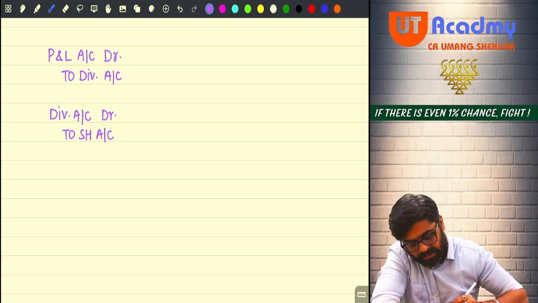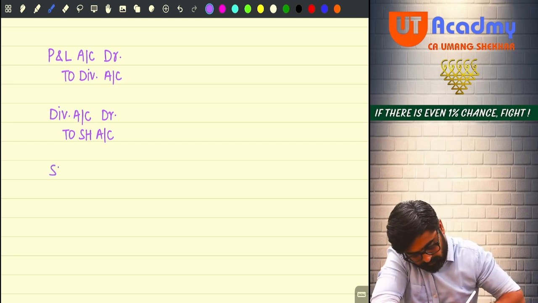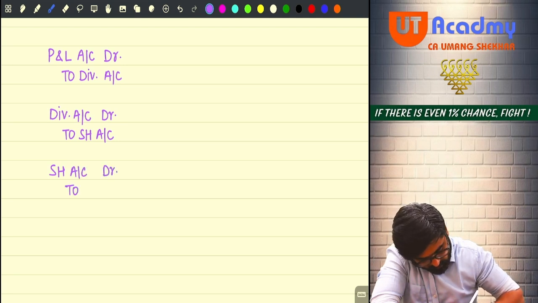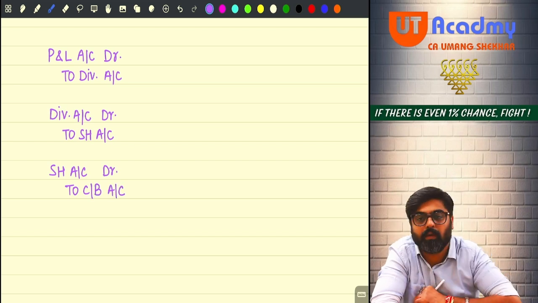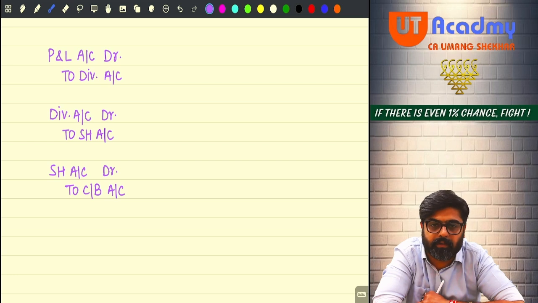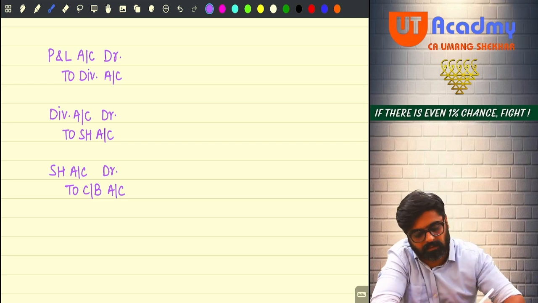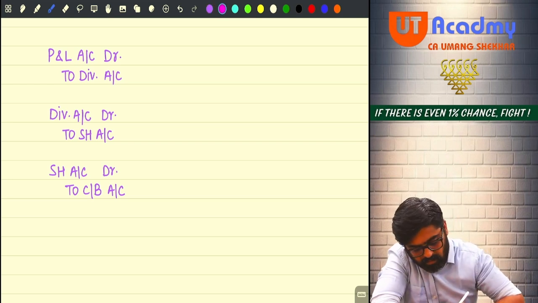What will be the third entry? Now the shareholder will be paid that dividend. Done? These 3 entries are passed. Now what happens?